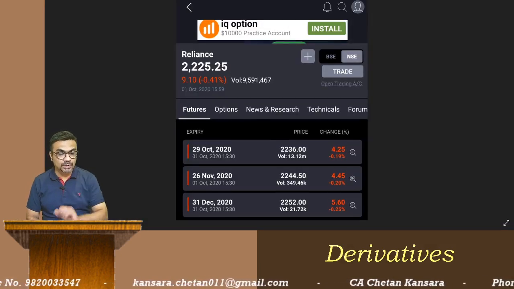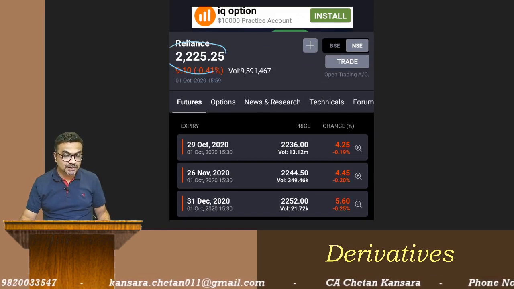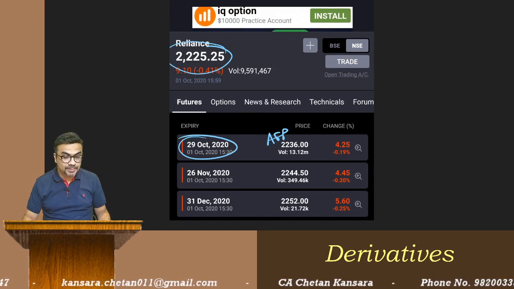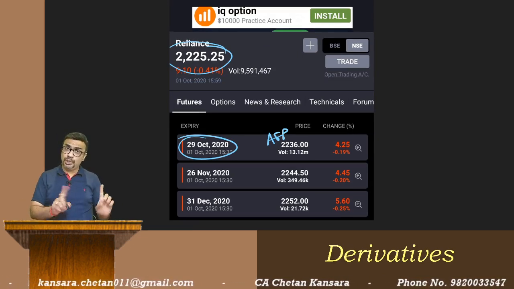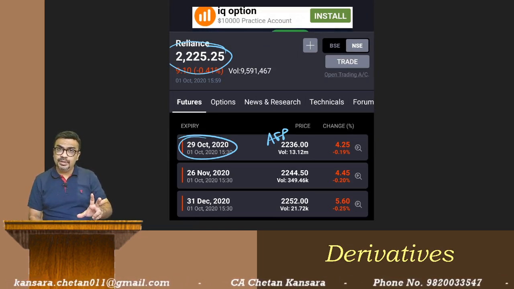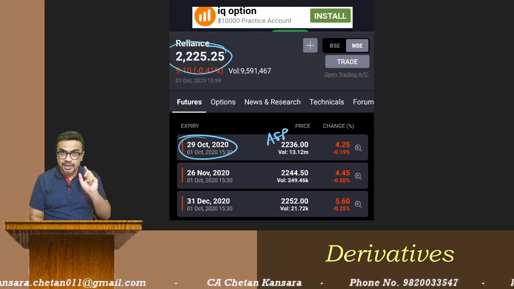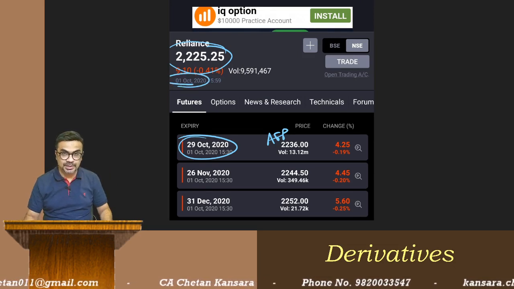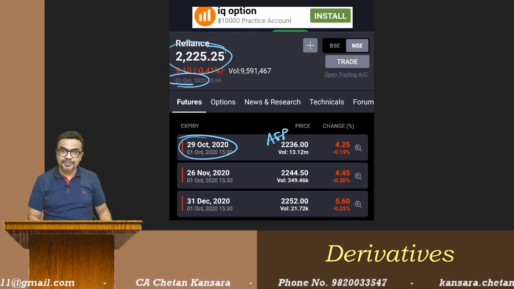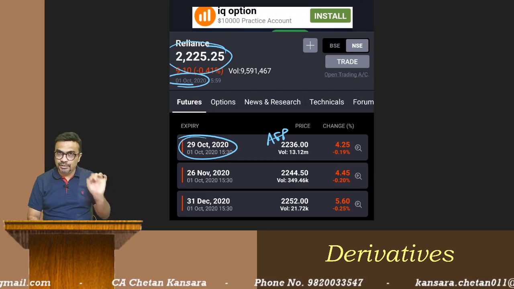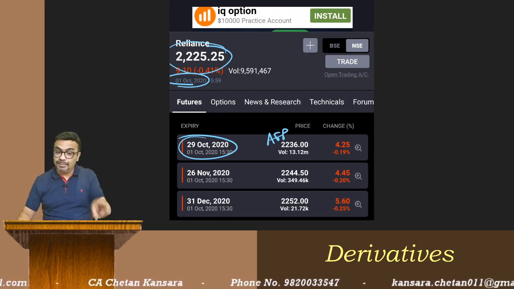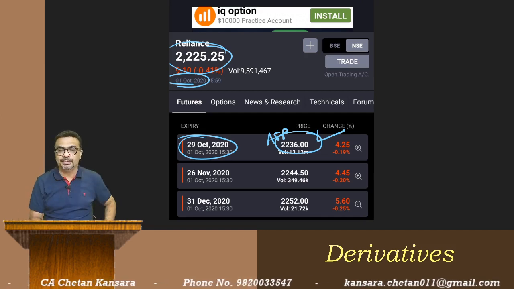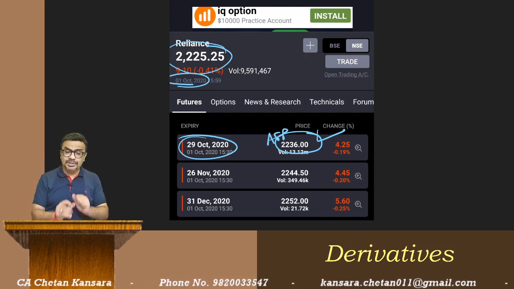Say for example, we talk about Reliance. This is the cash price of Reliance. Okay, this is the actual future price for Reliance, October. Similarly, you calculate 29th October fair future price. If the fair future price of October today is 1st October as per the screenshot I have taken, and it is not matching with this figure, this is the actual future price, then there is a scope of arbitrage. Okay, now how is this arbitrage done?